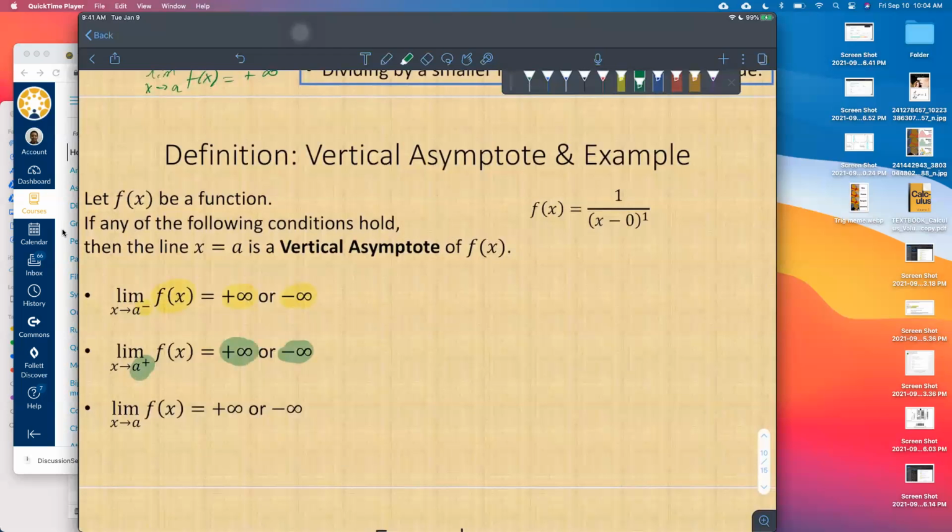Okay, the third condition. Why is the third condition redundant? Can anybody tell us? We really don't even need this third condition here. It was in the textbook, so I put it in there.